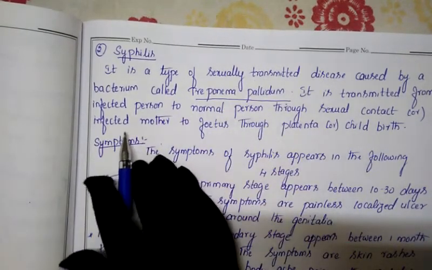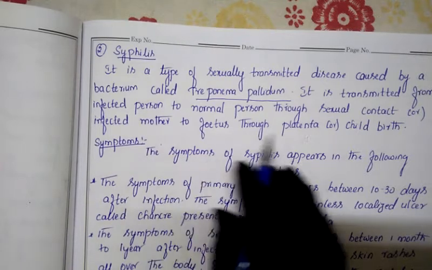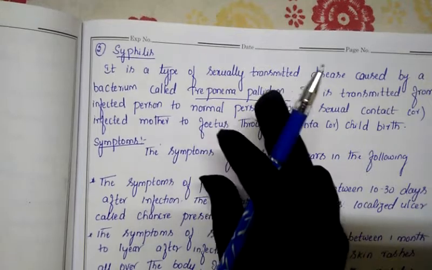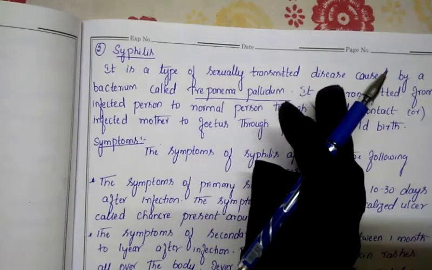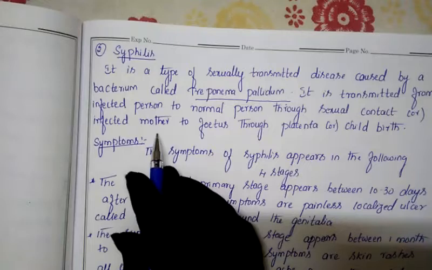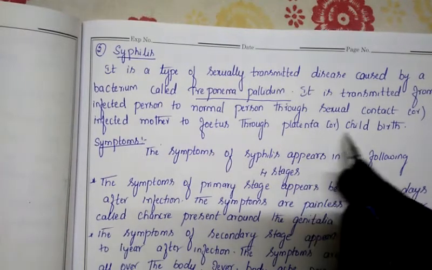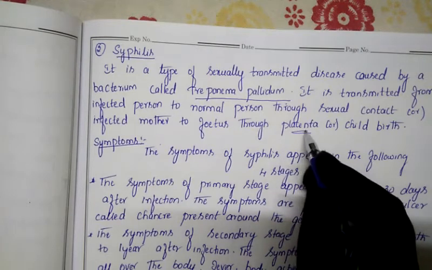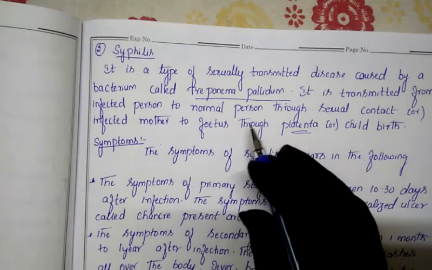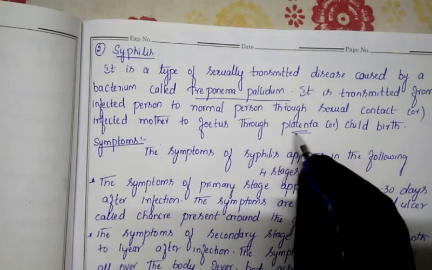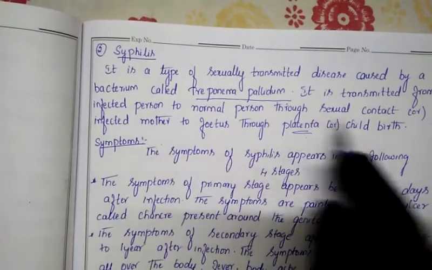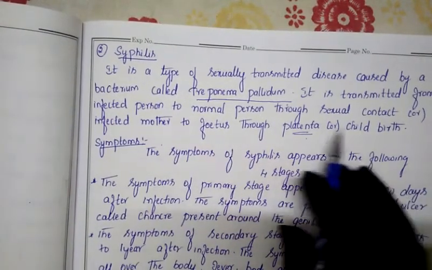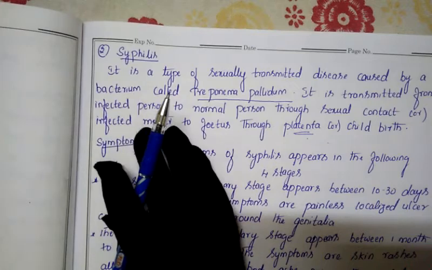Another method is that it is transmitted from the infected mother to the fetus through the placenta, just as with gonorrhea. So gonorrhea is also transmitted in two different ways: one through sexual contact, another from the infected mother to the developing fetus present in the womb of her body. It is transmitted through the placenta, because the placenta is the connection. Through this, everything is transmitted to the fetus, so even the bacteria is transmitted to the fetus, and the baby is born with this syphilis disease, or it can be transmitted even during childbirth.